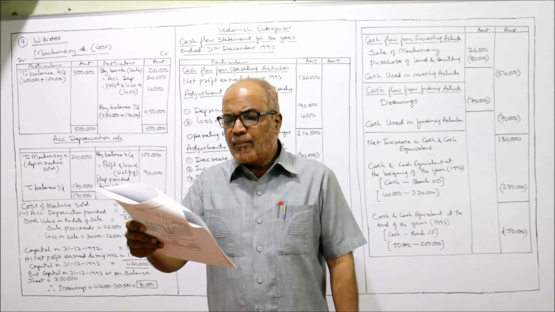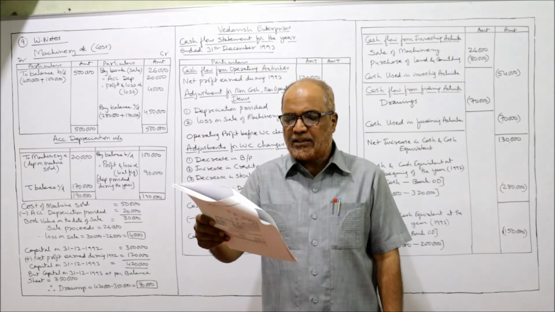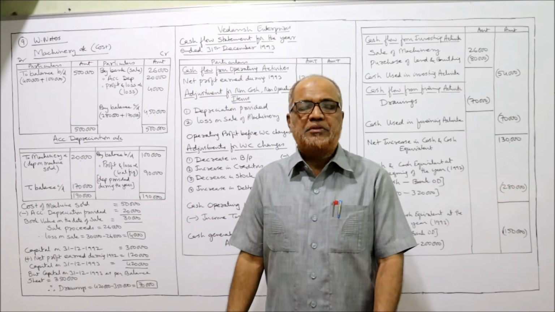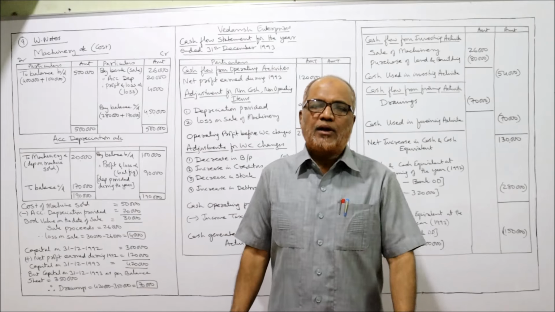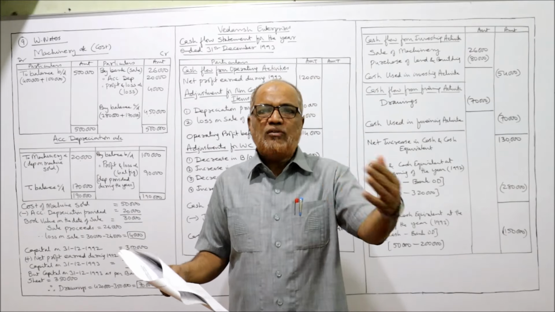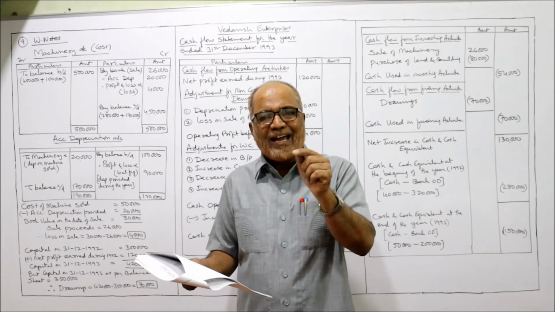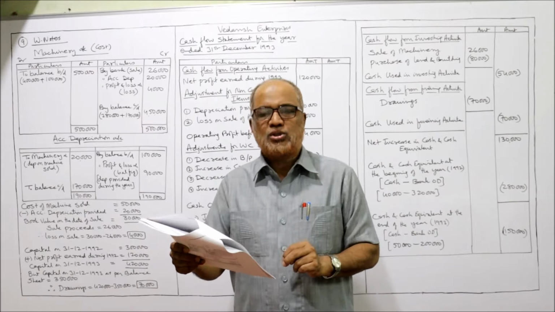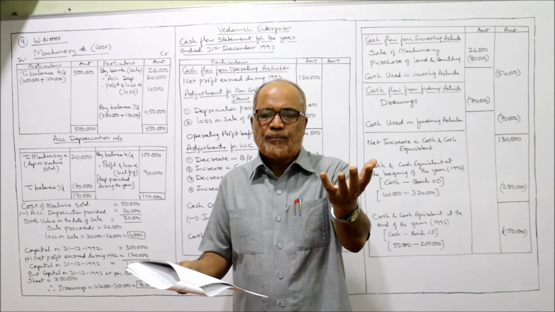During the year, a machine costing 50,000, accumulated depreciation 20,000 was sold for 26,000. Now, this is the new point, the first time we are coming across it in this problem. During the current year, a machine was sold. The cost of that machine was 50,000 and accumulated depreciation provided on that machine was 20,000.